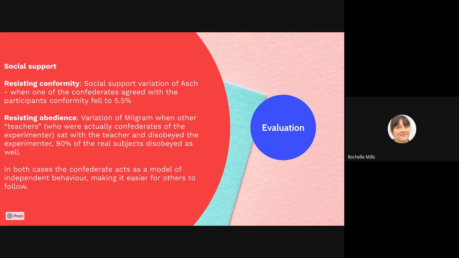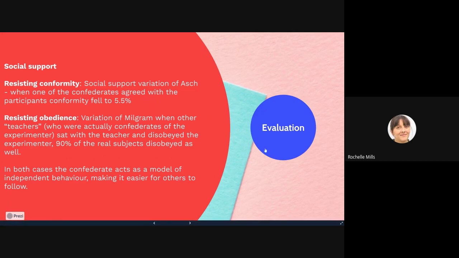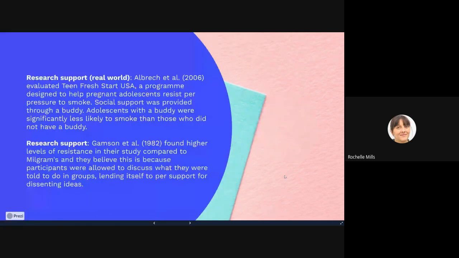Okay, so that's the example from Milgram. So you need to be aware of Asch, you need to be aware of Milgram and the social support variations of both. In both cases, the confederates act as a model of independent behaviour, making it easier for others to follow. So we have some evaluation for the idea of social support.